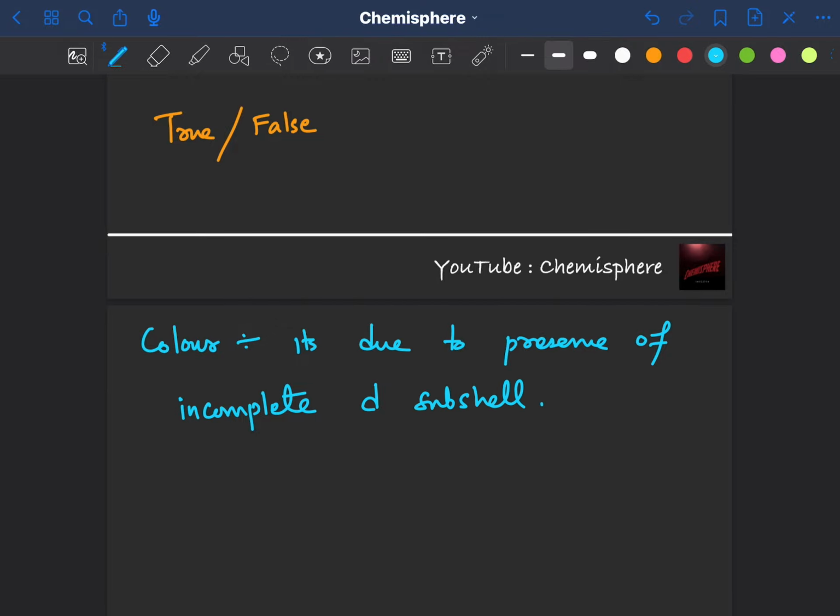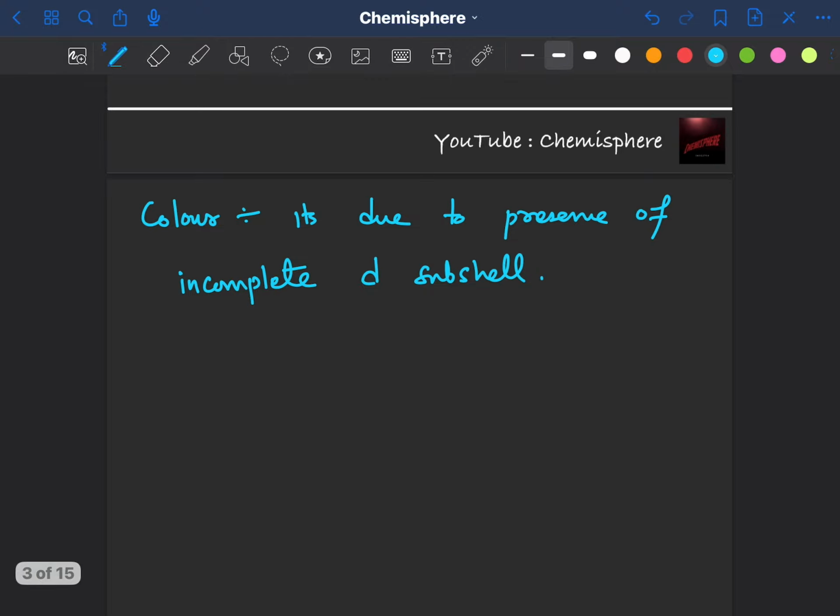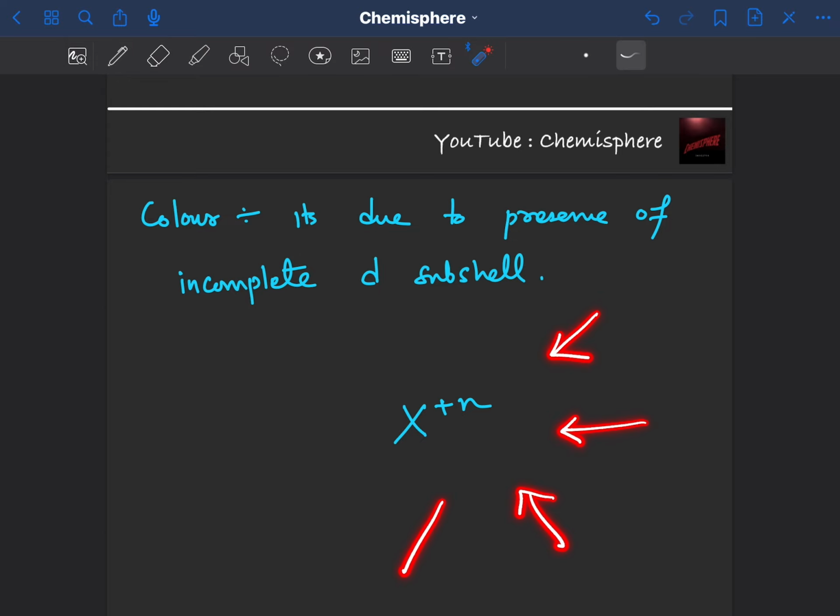What happens is, let's say we have a transition metal ion, X of plus n. When the ligands approach the transition metal ion or the transition metal atom, the d orbitals of this central metal atom split into T2g and Eg.